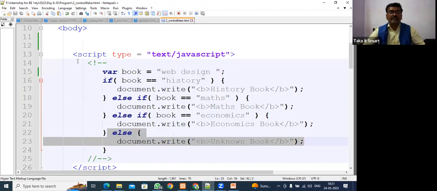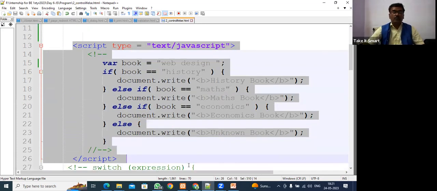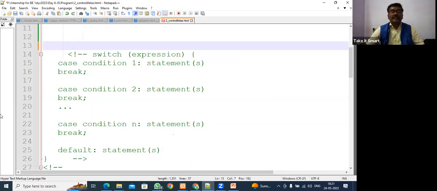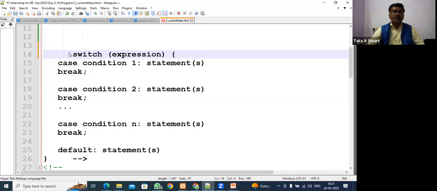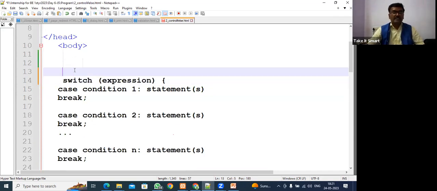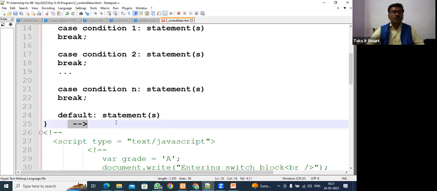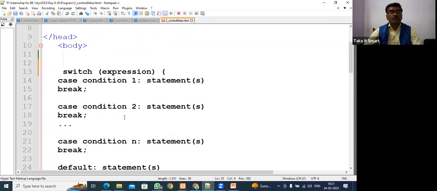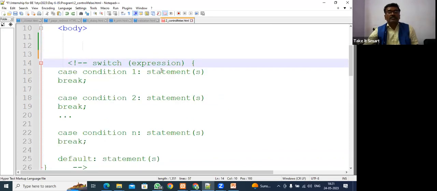So here we have used if and else statements multiple times. Many times you need to take a decision like this, and at that time you can use this. But it is not advisable to use multiple if and else statements. If such a requirement is there, what can you do? You can use the switch statement. So what is the switch statement? This is the switch statement. This is the concept. The switch statement works like this.